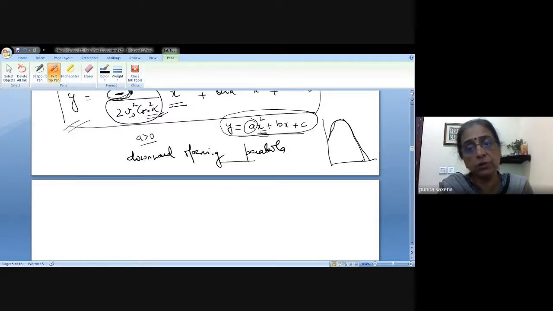No. So that means since the a is always greater than 0, it will always have a negative sign attached to it, because it can never be negative. That is why it is a downward opening parabola. अभी भी कोई कंफ्यूजन है तो बोलो.